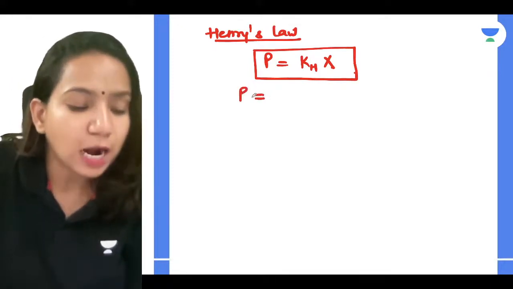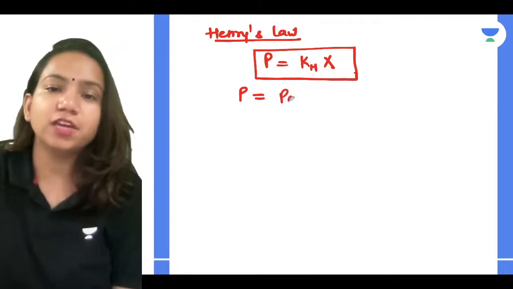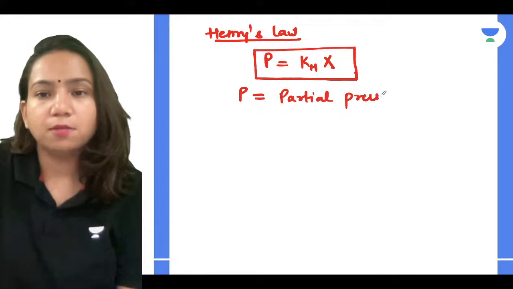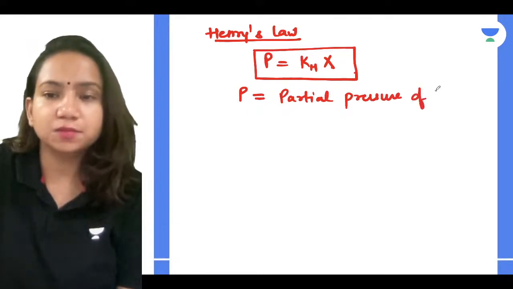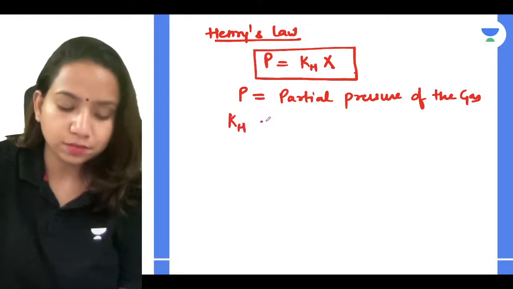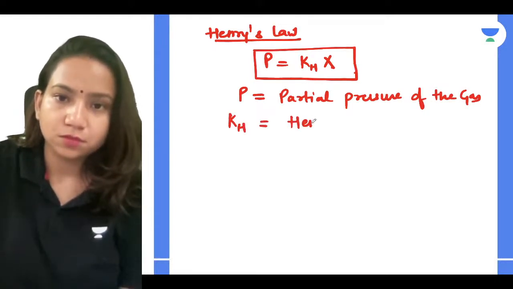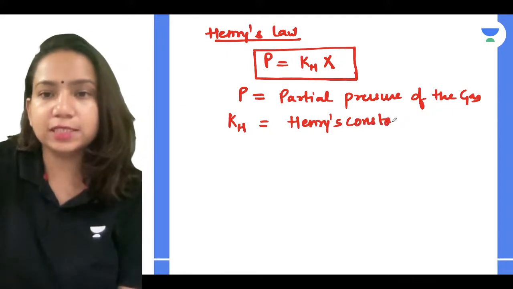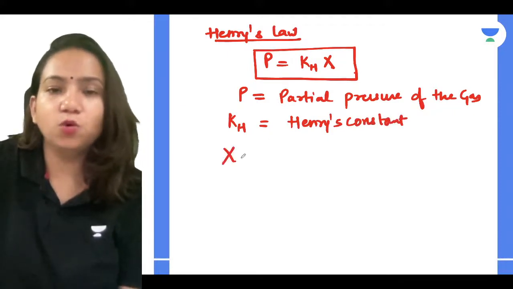P is the partial pressure of the gas, KH is the Henry's constant, and X is the mole fraction.